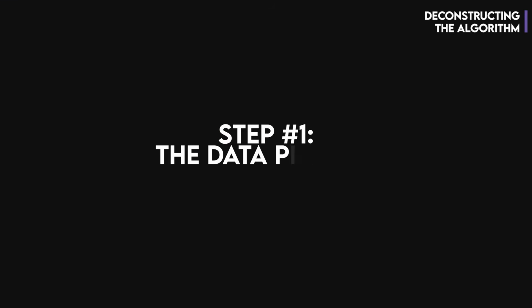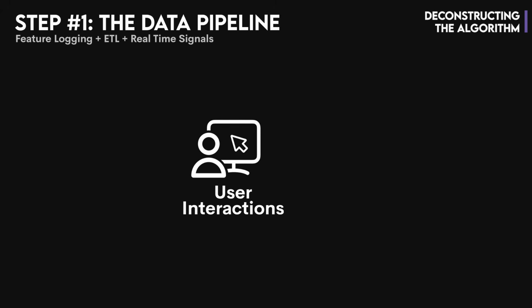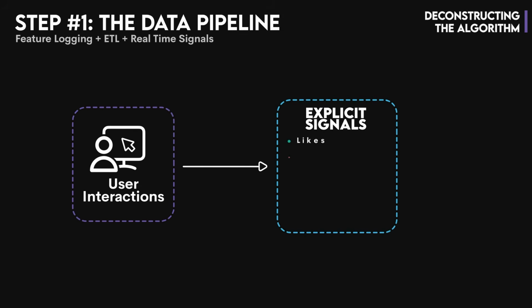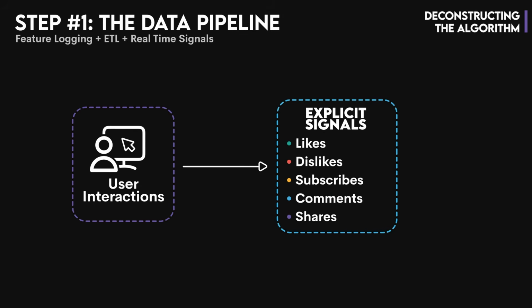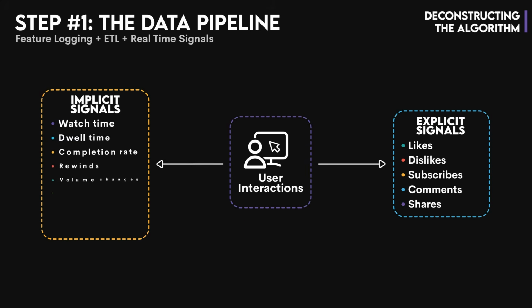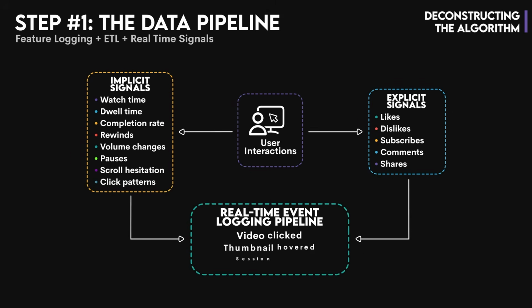Step 1, the data pipeline. We need data, and I mean a metric ton of it, flowing through a real-time event logging pipeline. We start with the obvious explicit signals, likes, subscribes, the stuff users consciously give us. That's ML 101. But the real gold is in the implicit signals. Dwell time, completion rate, did they slow their scroll over a thumbnail but not click? Log it. That hesitation is a feature.